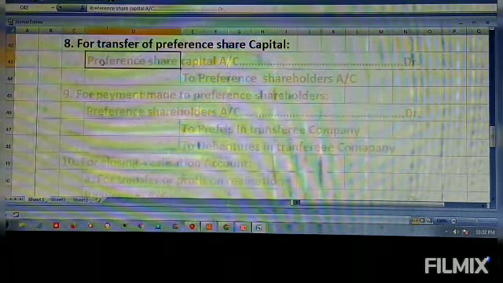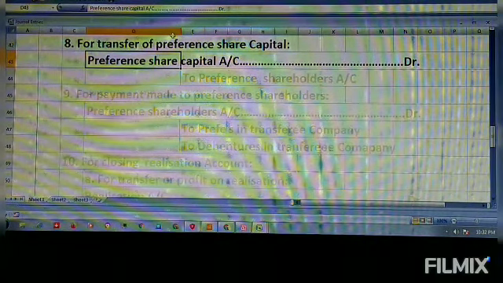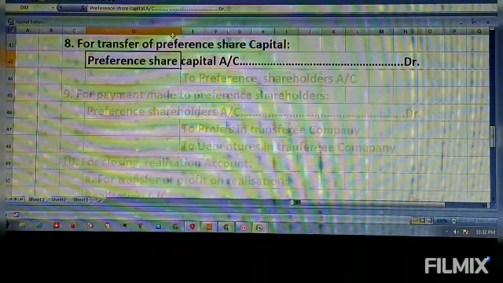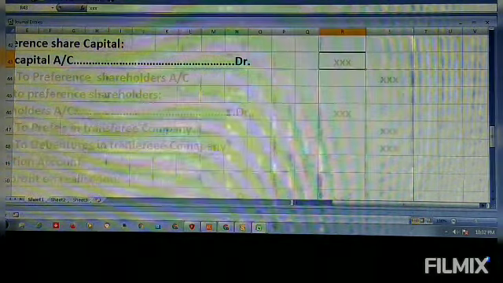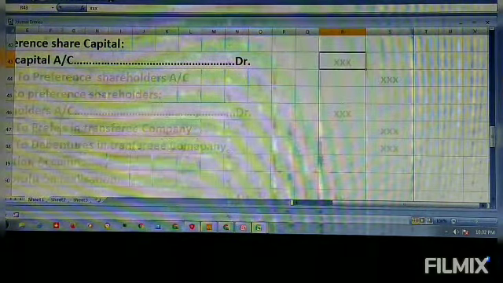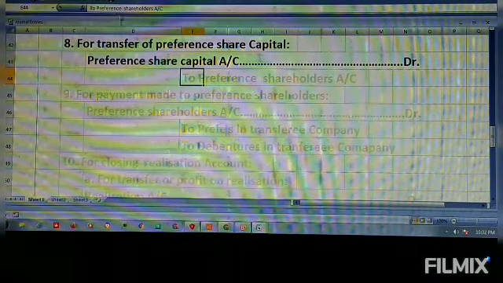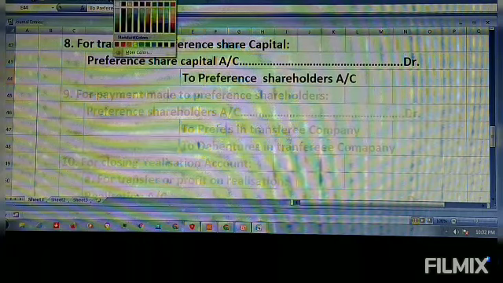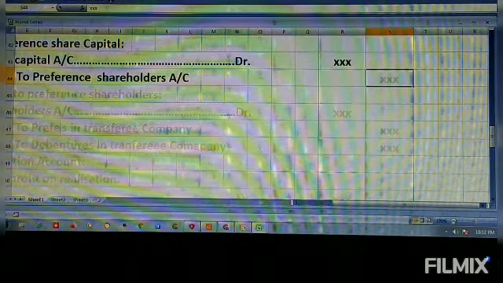Usually share capital accounts are credited, but if they are to be cancelled, you give the debit entry. Preference share capital account debtor to preference shareholders account, because we cannot take the real amount here.